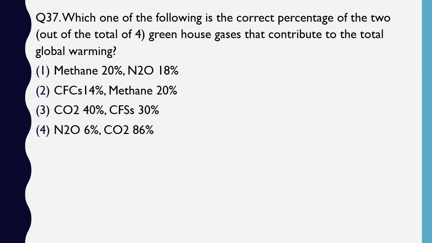Question number 37. Which one of the following is the correct percentage of the two out of the total of 4 greenhouse gases that contribute to total global warming? Methane 20%, N2O 18%, CFCs 14%, methane 20%, carbon dioxide 40%, CFCs 30%, N2O 6%, carbon dioxide 86%. The correct answer is option 2, CFCs 14%, methane 20%.